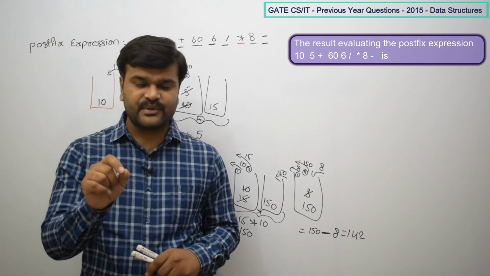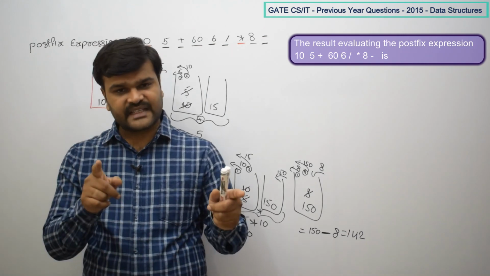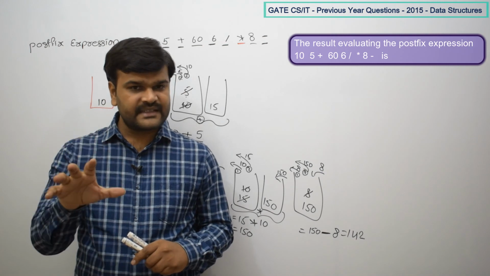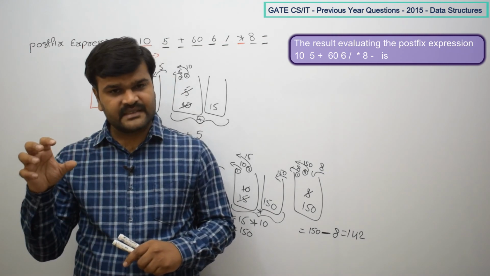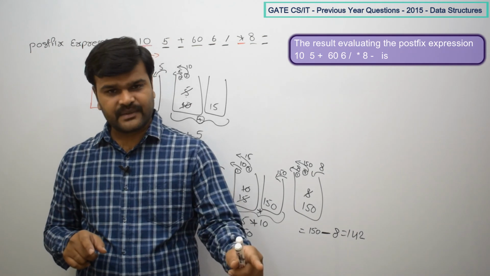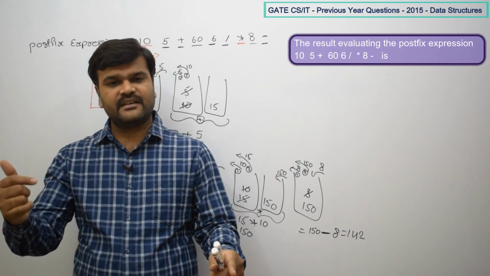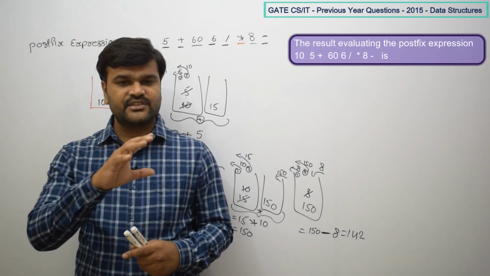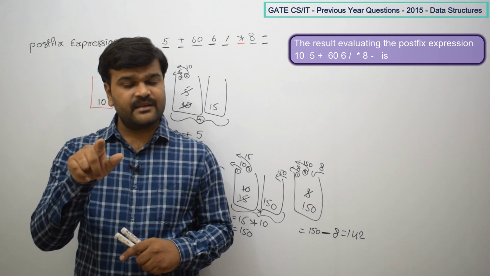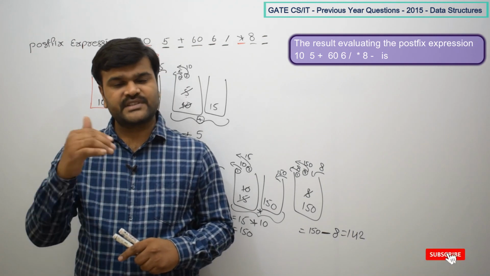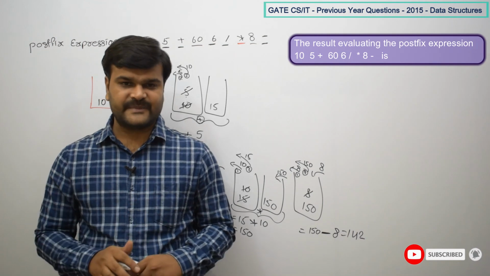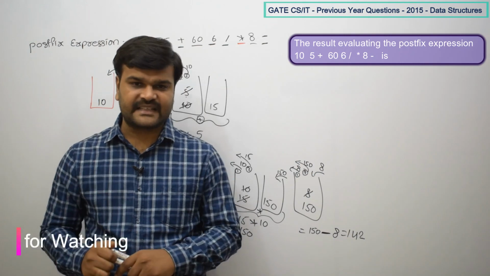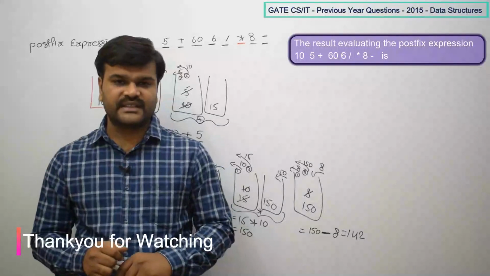Okay. So here it is simple: always scan the elements from left to right. If a scanned element is an operator, pop the top two elements. The first popped element will become the right operand, the second popped element will become the left operand. Then evaluate, and push that result again into the stack. If the scanned element is an operand, then simply push it into the stack and move to the next element. So in this way we are going to evaluate postfix expressions by using a stack. So here the answer is 142. Okay.